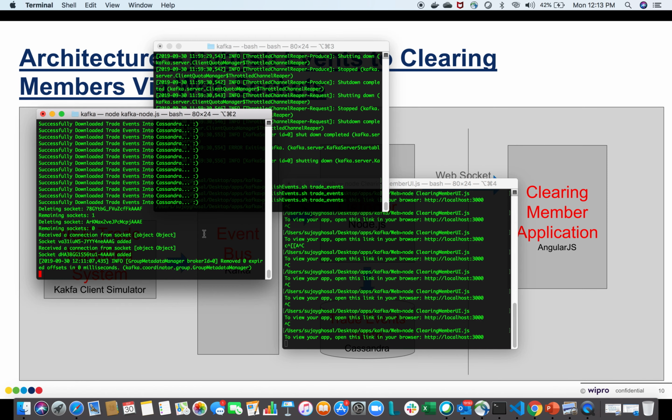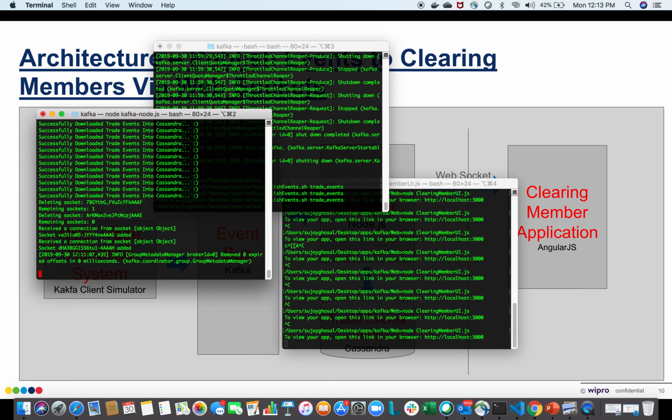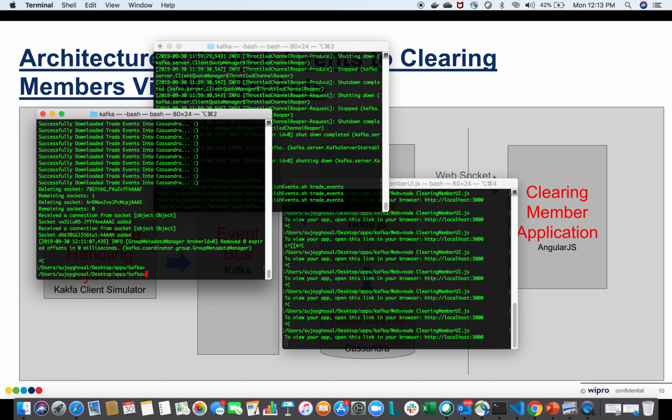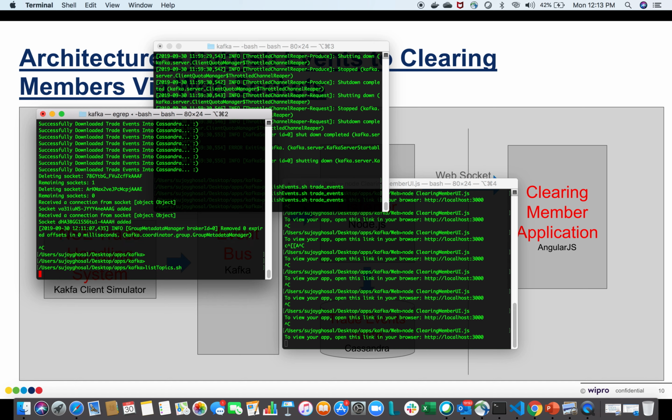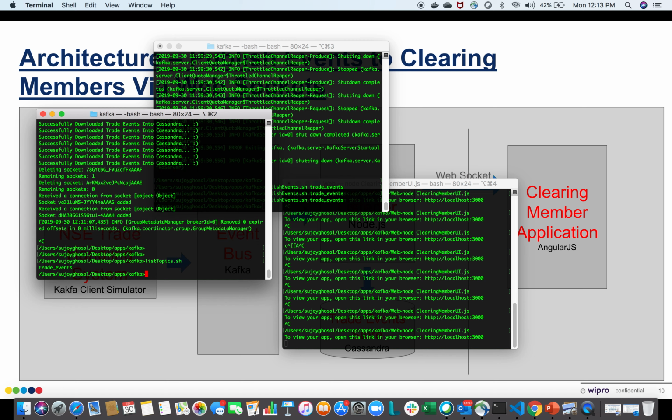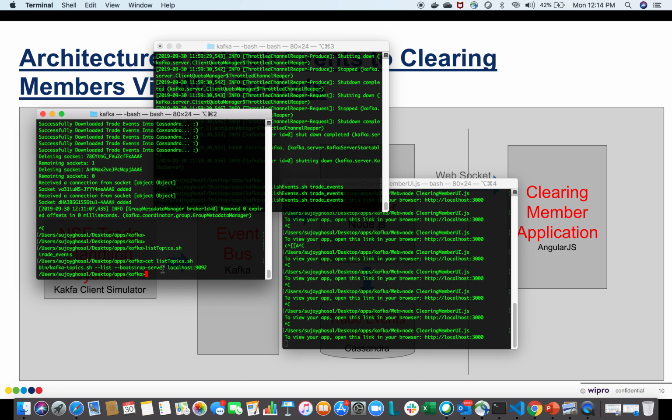I have three terminals open on my laptop, and I'm running a Kafka instance here and a Cassandra instance on a Docker container on this local machine. So let's list the topics on Kafka so we can pump messages into that specific topic. So here I have encapsulated certain Kafka client commands into shell scripts. So this lists the existing topics created with this Kafka instance. So it's basically connecting to our Kafka service and listing out all the existing topics. As we see, trade events is a topic which is currently running.